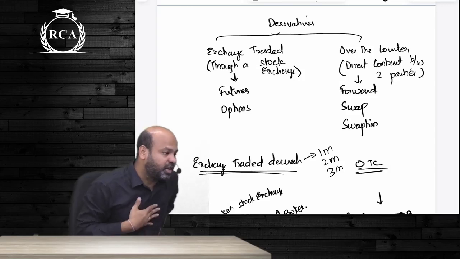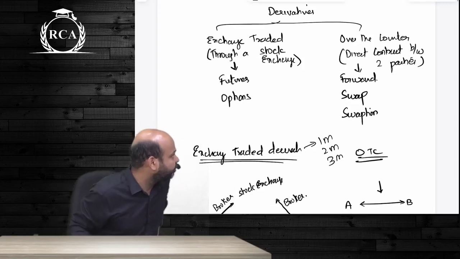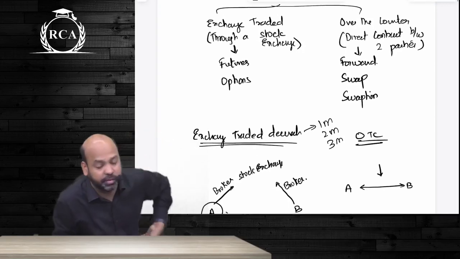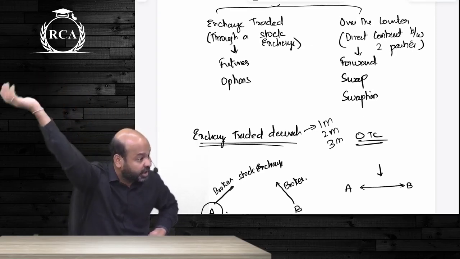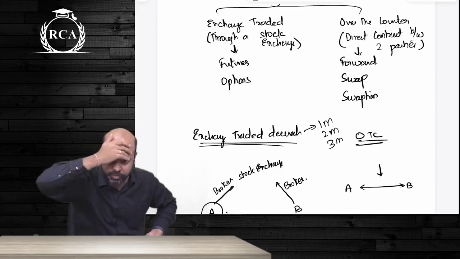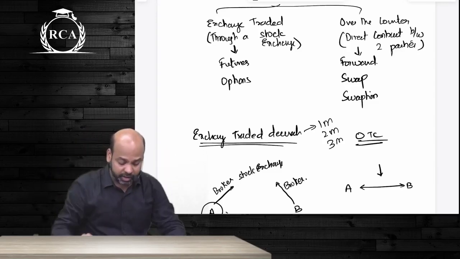So exchange traded derivatives, common examples are futures and options. Under over the counter, you will have forward, swaps and swaptions. We are going to learn about swaps and swaptions later when I do interest rate risk management. As of now, these are the different categories.